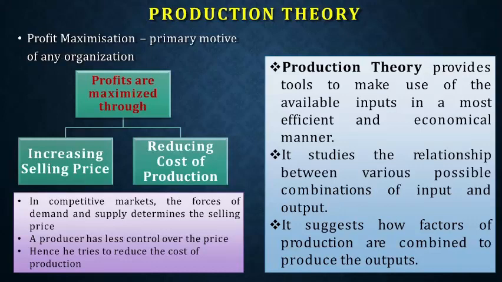And which is the easiest possible way to do so? Because by increasing your selling price, you are not the person who is paying for this. People may think, why should I pay 11 rupees for this pen, because it is only worth 10. By doing so, your sales may come down. So increasing the selling price is not that easy a way to increase your profit.